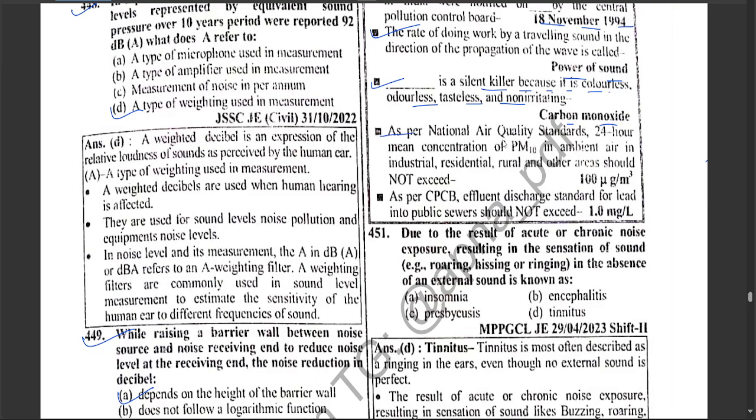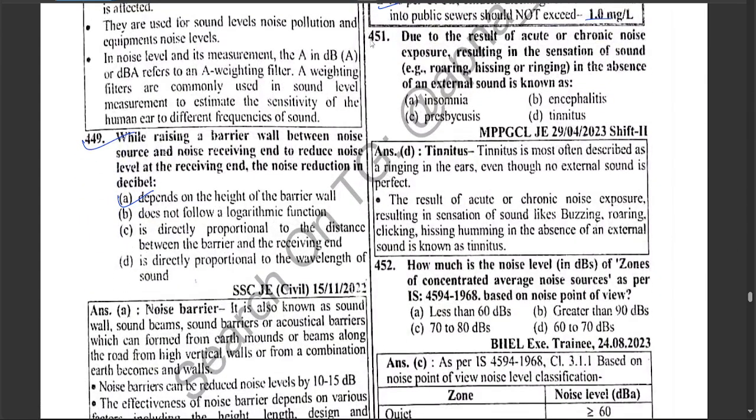As per National Air Quality Standard, 24-hour mean concentration of PM10 in ambient air in industrial, residential, rural, other areas should not exceed 100 microgram per meter cube. As per CPCB, effluent discharge standard for lead into public sewers should not exceed 1 milligram per liter. Due to result of acute or chronic noise exposure, the sensation of sound, example ringing or hissing, in the absence of external sound is known as tinnitus.